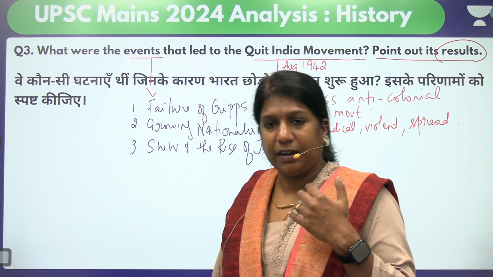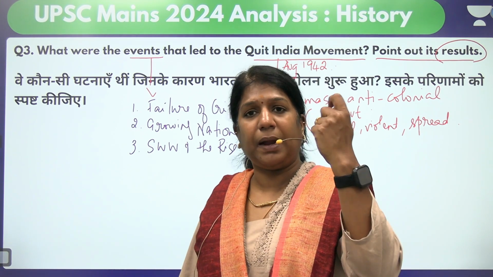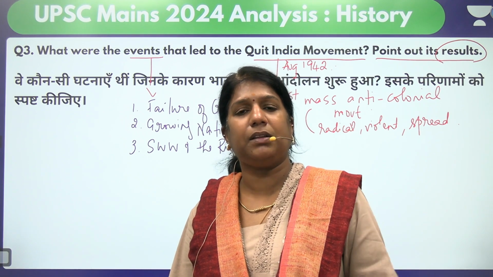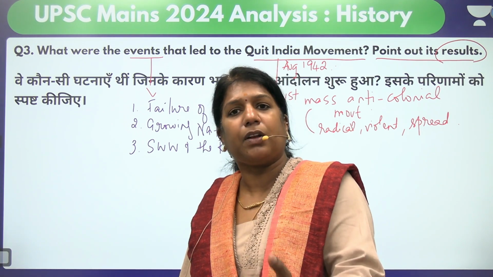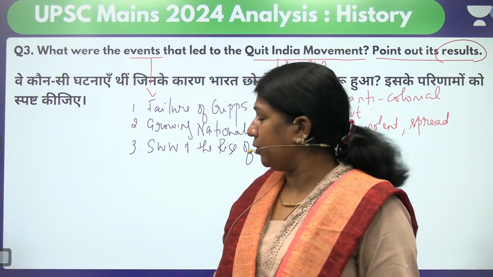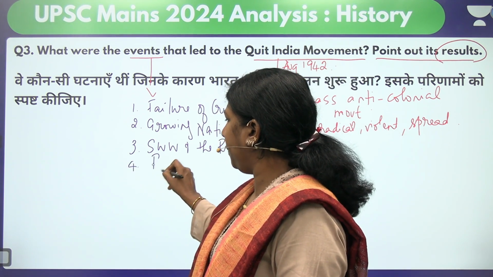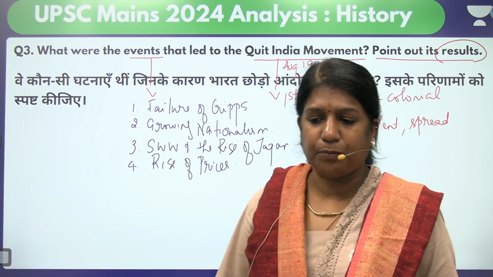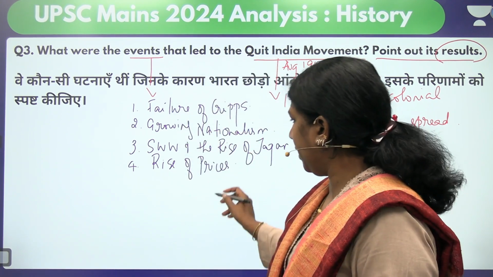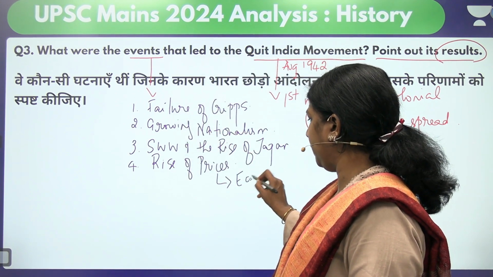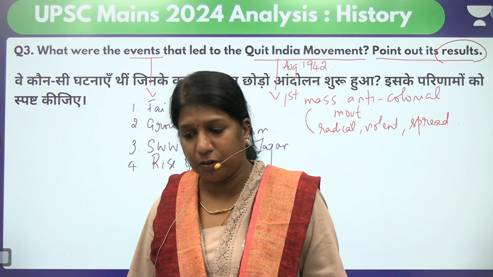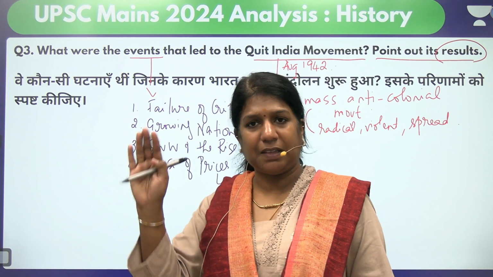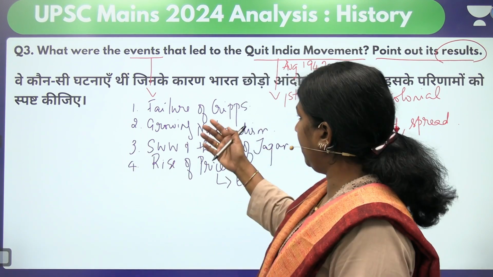It was a very important factor, where Japan was knocking at the doors of India, and it is said that they started bombing territories. The bombing of Rangoon alarmed Indians. So that was one of the reasons. And there was a big rise of prices, of food crops and so on, which you can club under economic conditions as well. The socio-economic conditions were also one of the reasons why the Quit India movement was launched. So you can make a side heading, write all of them, give two lines, and we can end it.